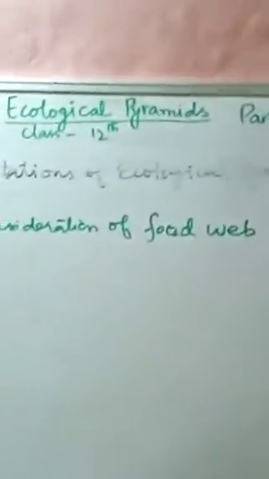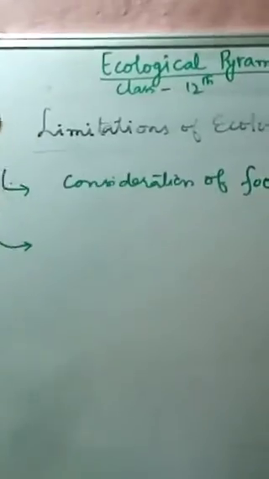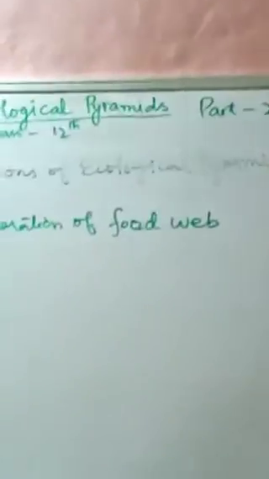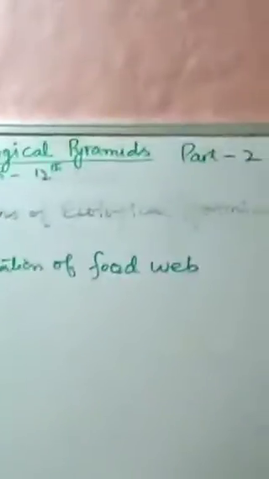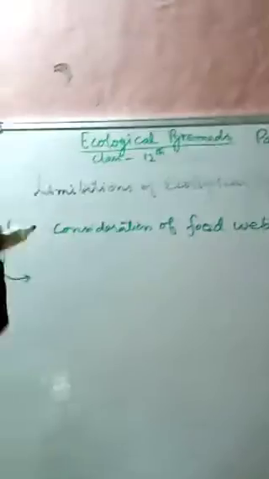Second one: the same organism occupies different trophic levels in different food chains. If we take different food chains, one organism takes the position of different trophic levels in different food chains.